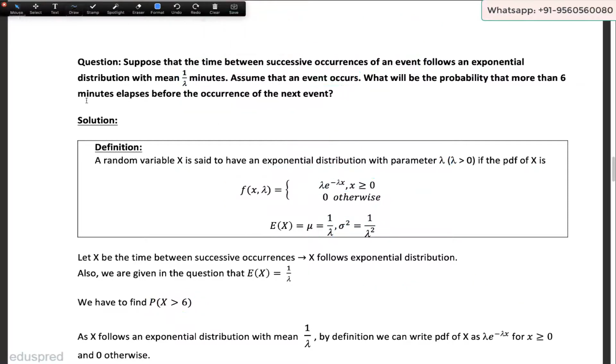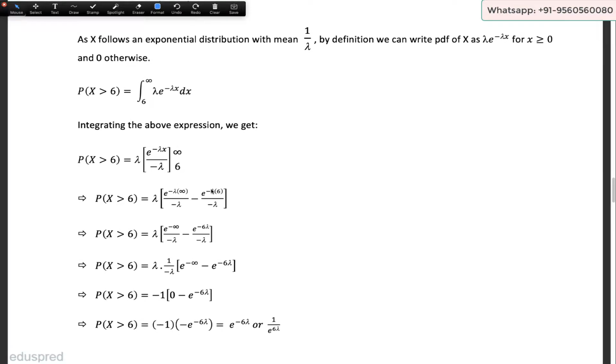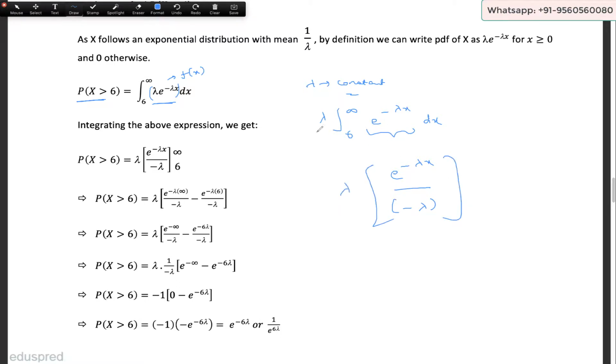So let's do this integration now. As I've written over here, the probability that x is greater than 6 is going to be this. This is the part of f of x that we are integrating, because this corresponds to the range in which our values of x are falling. Now if you integrate this, in this particular expression, lambda is a constant, so you can take lambda out. Then the integration will be applied on this. The integration of e raised to the power minus lambda x is e raised to the power minus lambda x divided by minus lambda. This is the integration of this term, and then we have lambda over here.